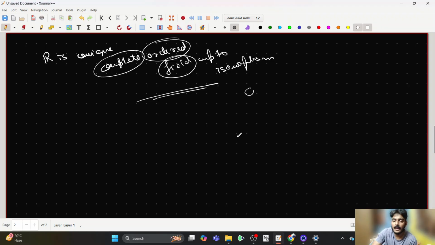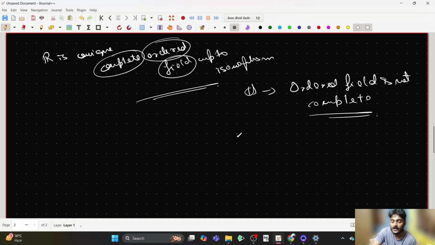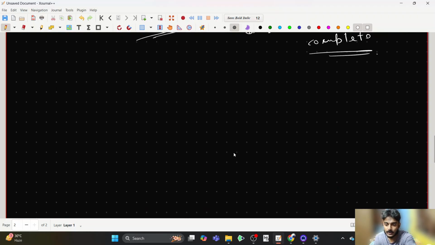Q on the other hand is an ordered field. It's not complete. And why is it not complete? We will come to this once we introduce how supremum and infimum are related in terms of sequences. Right? So let us quickly get into that.